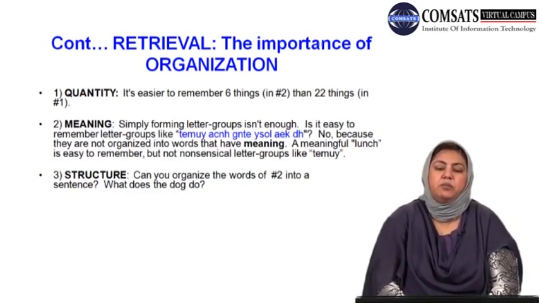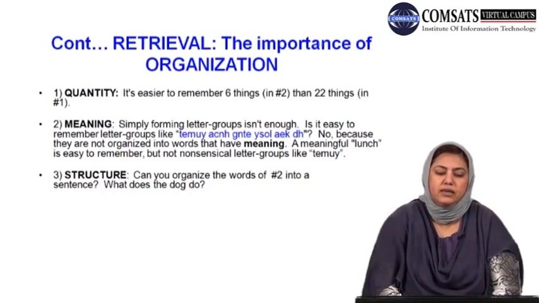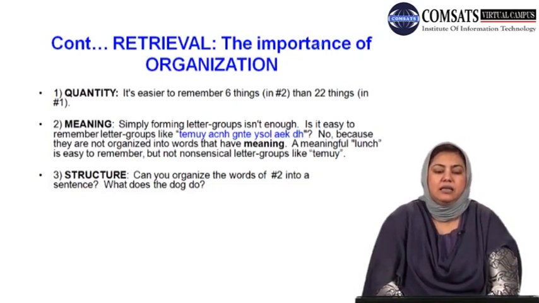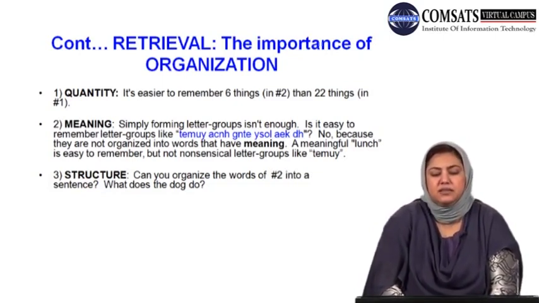The second reason why you remember number 2 instead of number 1 is the meaning. Simply forming letter groups isn't enough.